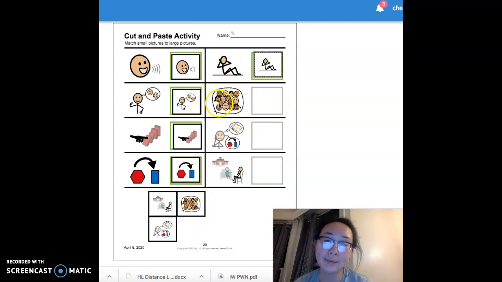This icon here is one of our vocabulary words, and it means everybody. So everybody feels different emotions and feelings. Everybody can feel stressed. It means all people, right? That was one of our vocabulary words for this week. You can find the matching icon for everybody.